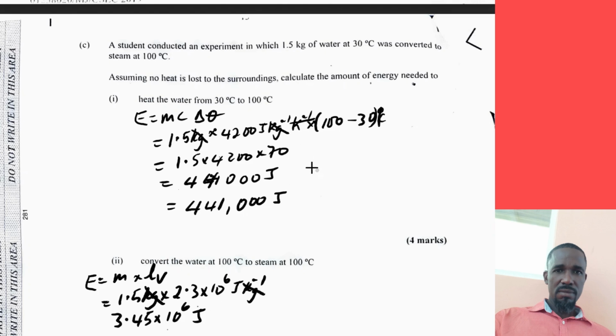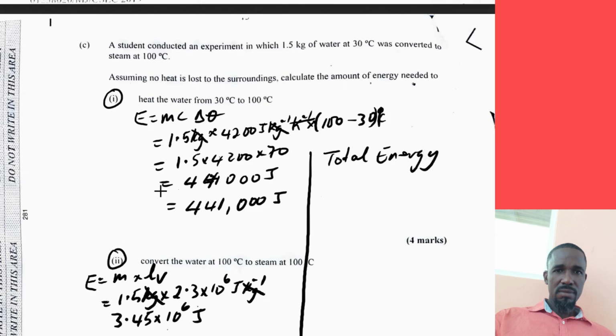If we were to calculate the total energy, the total energy would be the energy in part 1 plus the energy in part 2.